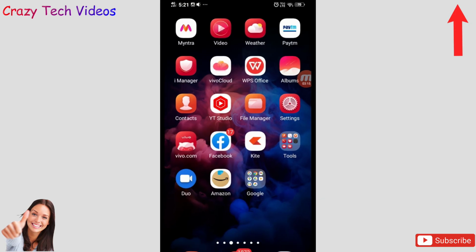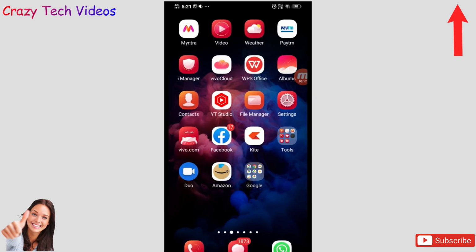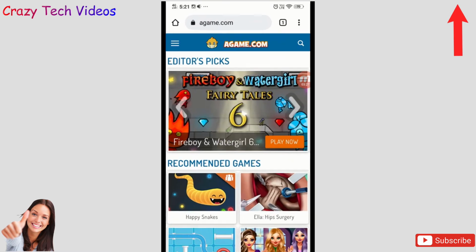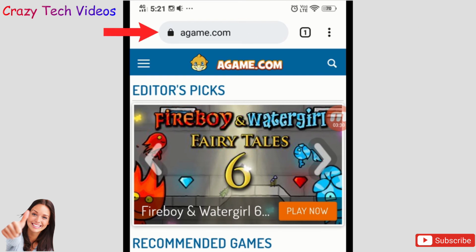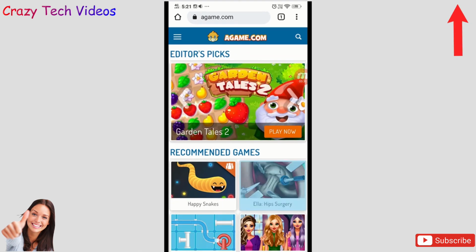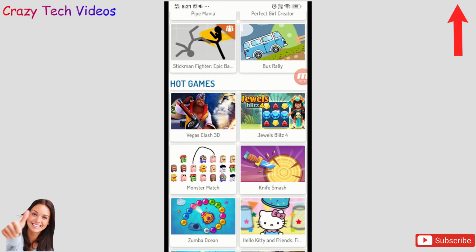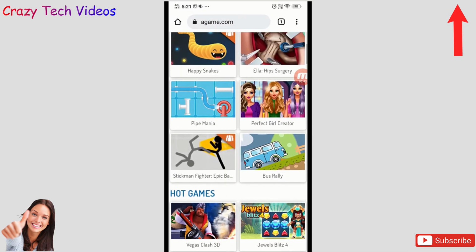Now let's talk about the second website, and the second website is also very useful if you are traveling somewhere or you want to spend your spare time. Then this website is for you. So the website name is agami.com. Yes, this is the website wherein you will be getting thousands of games which you can play just by one click, and all the games you can play in HD form. Yes, that is really amazing.